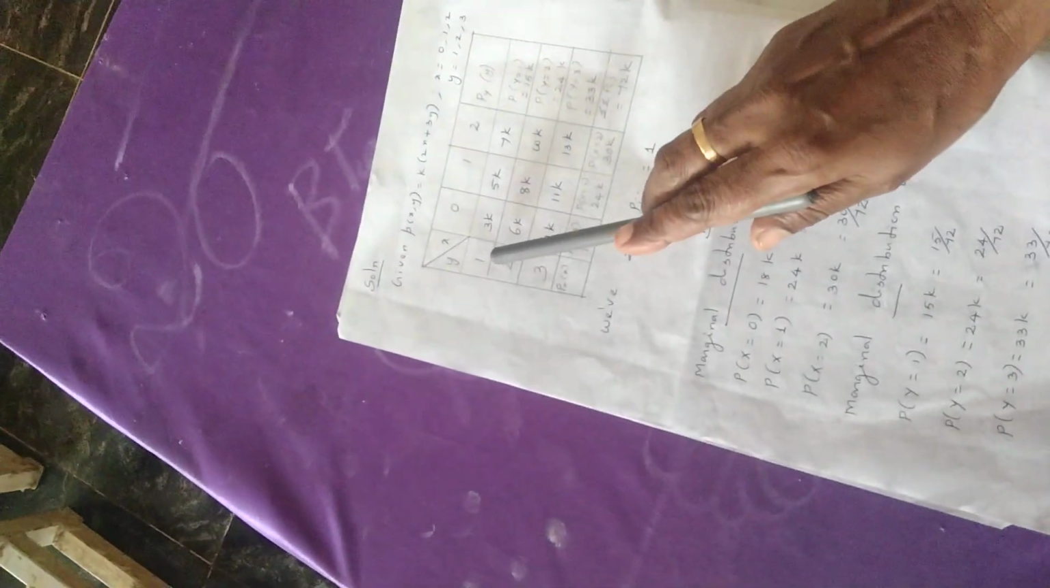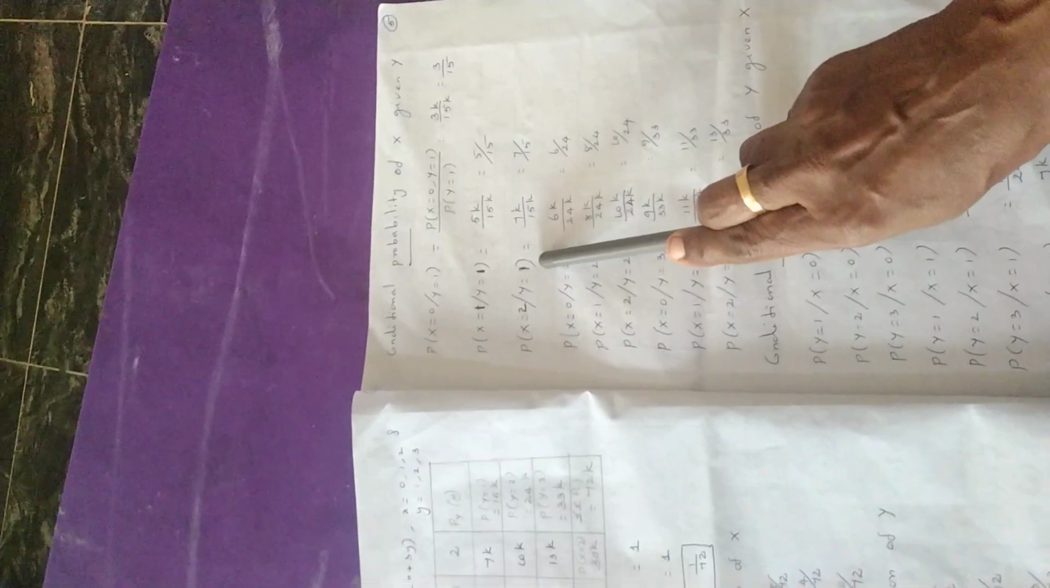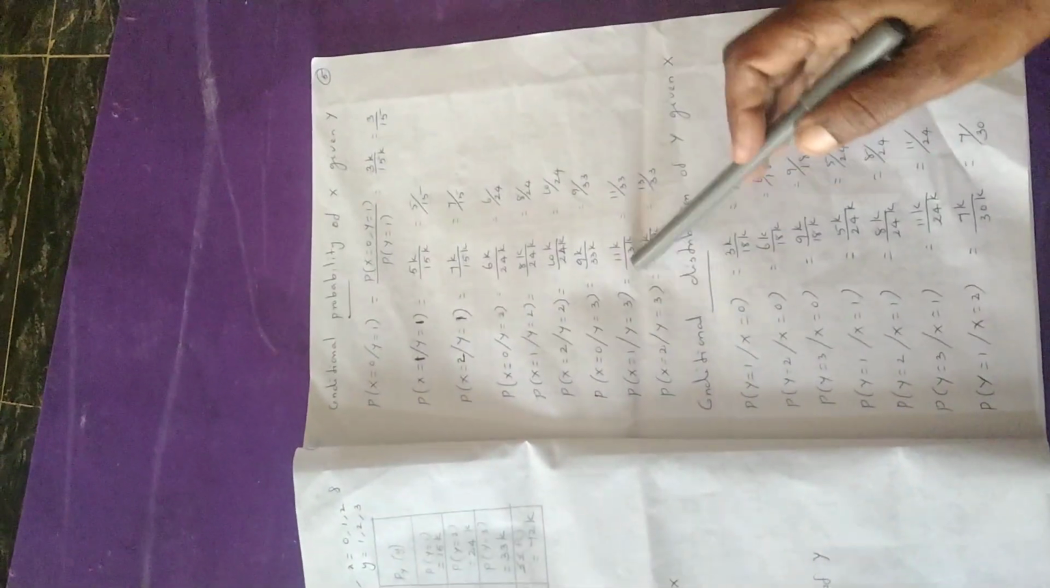Okay. Next, we are going to find the conditional probability of x given y. That is also we copy from the table. First, conditional probability of x given y. So, the x value is 0, 1, 2. So, you write p of x equal to 0 given, write the first value y equal to 1. X equal to 1, y equal to 1. X equal to 2, y equal to 1. Next, y equal to 2. So, x equal to 0, x equal to 1, x equal to 2, given y equal to 2. Next, the x values are 0, 1, 2, given y equal to 3.